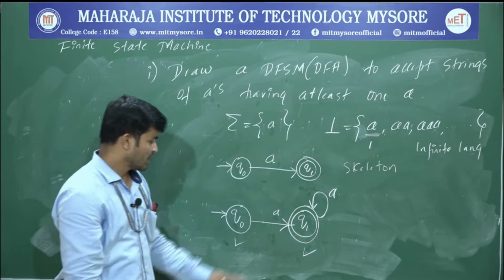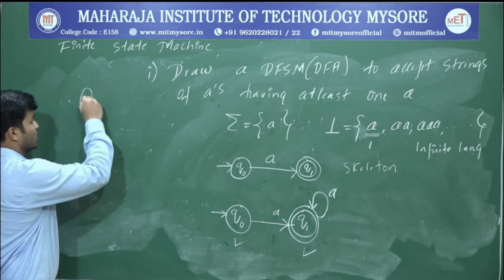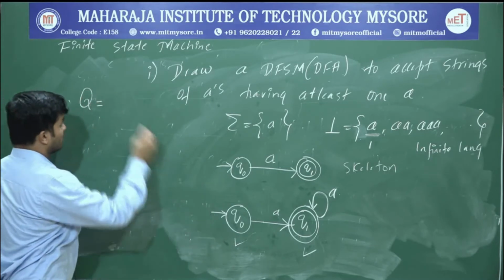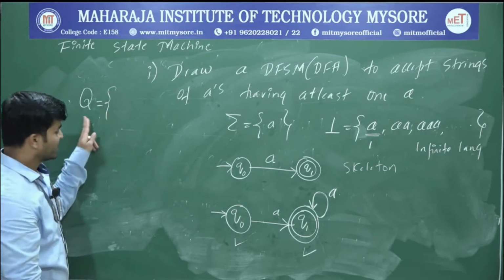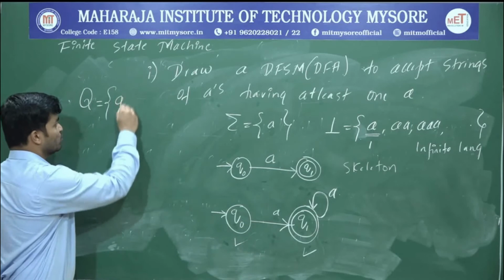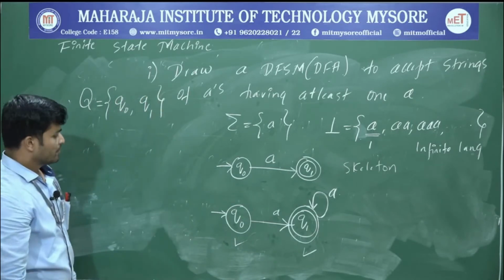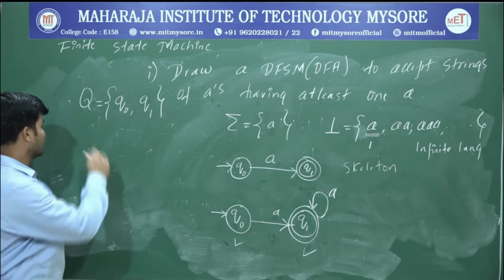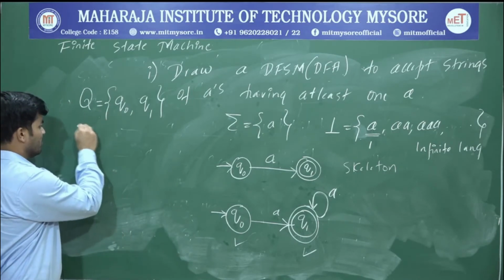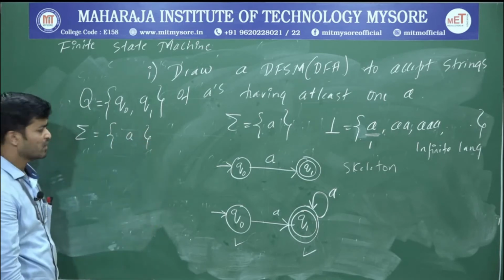Okay. Now I will define each and every one of the 5 tuples. So what's the first tuple? Q. In this diagram, what is Q? Set of states. How many states are there? 2 states, Q0 and Q1. So your states are Q0 and Q1. Okay. So what's the next tuple? Sigma. What's the sigma in this problem? Sigma is A.